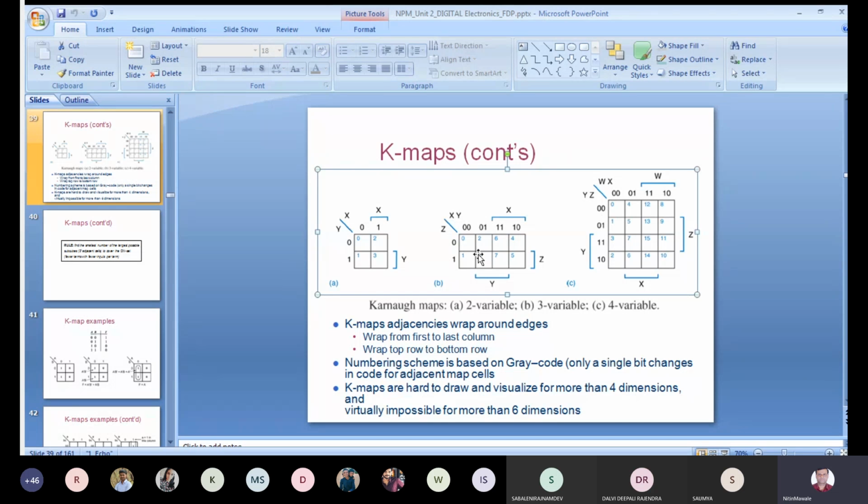For a 2 variable, 3 variable and 4 variable map. Now in a 4 variable map, for every cell there will be 4 adjacent cells. I will give one example. 0 is adjacent with this 1 and this 4. This 0 is adjacent with this last term as well, and as you have folded it, this 0 is adjacent with this 2. Are you getting? So similarly here in the 4 variable KMap, you can find out the adjacent cells for all cells.